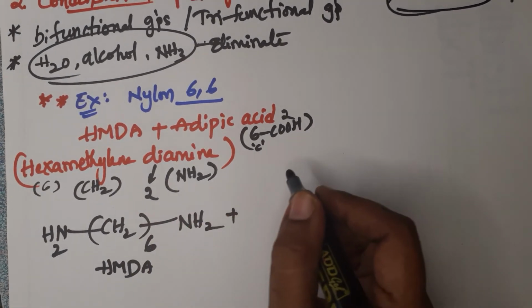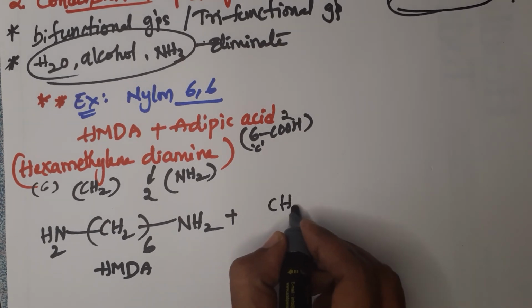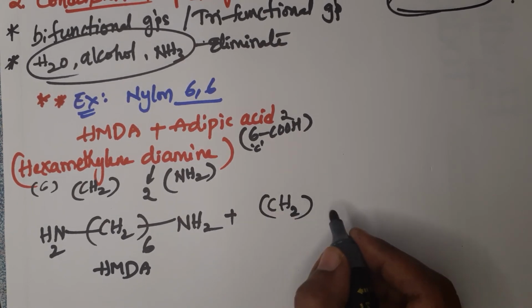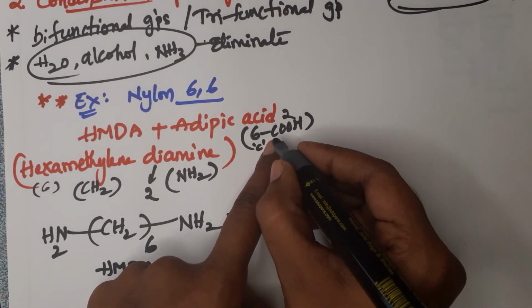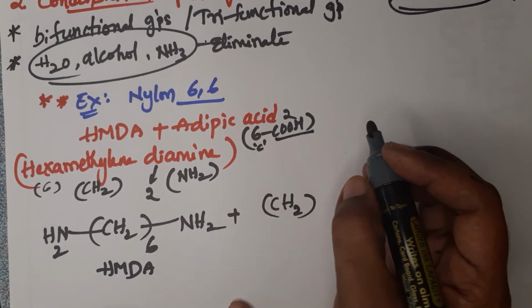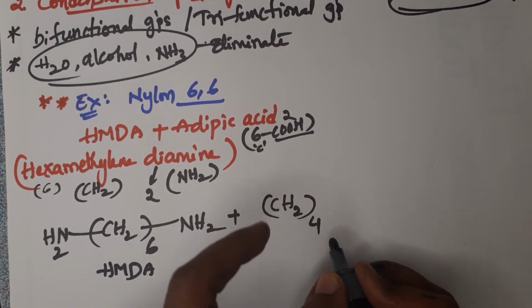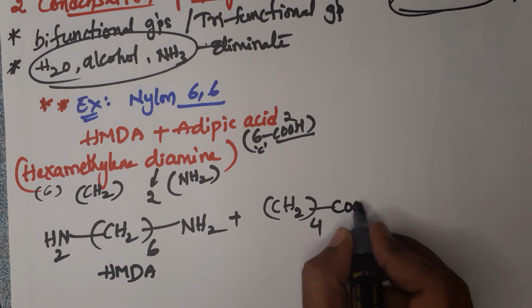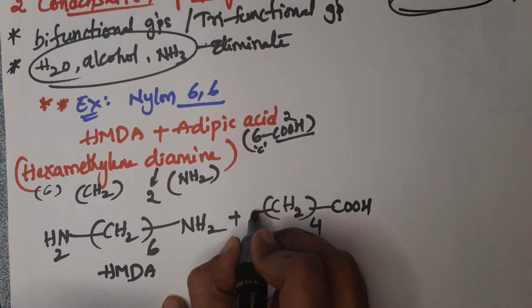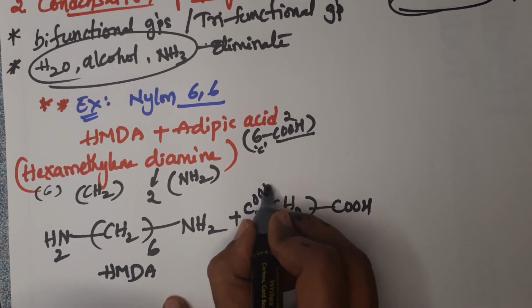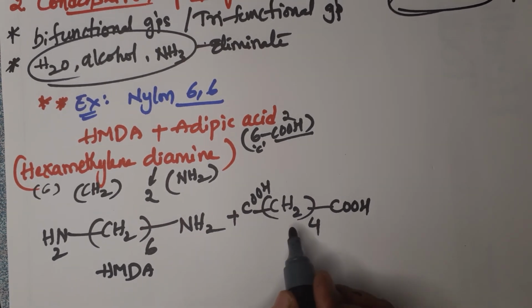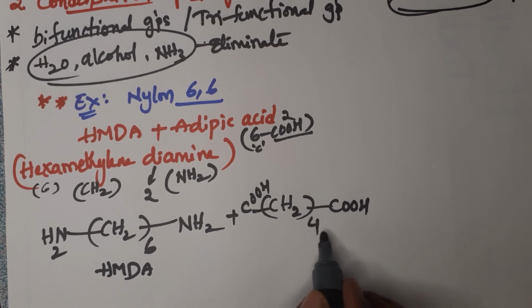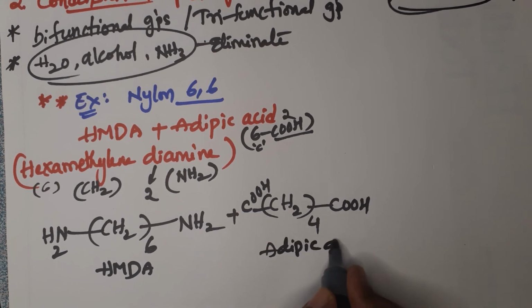Here we cannot write 6 CH2, because 2 carbon atoms are also present in the functional groups. So the remaining 4 we write as methylene groups, and then write the COOH groups. Here there is no space, that's why I am writing here. How many carbons are there? Here CH2 is 4 carbons, and this is 5, and this one is 6. This is called adipic acid.